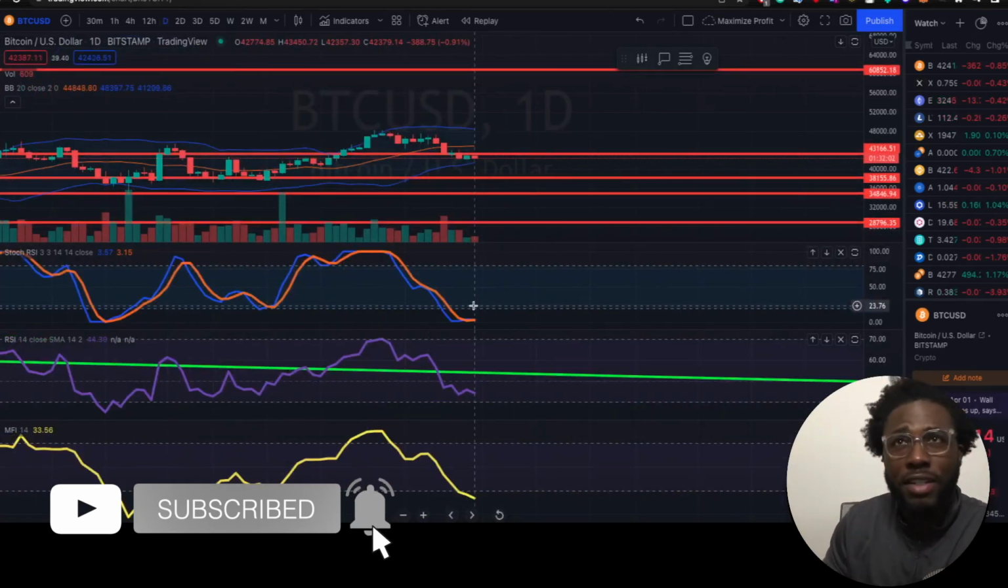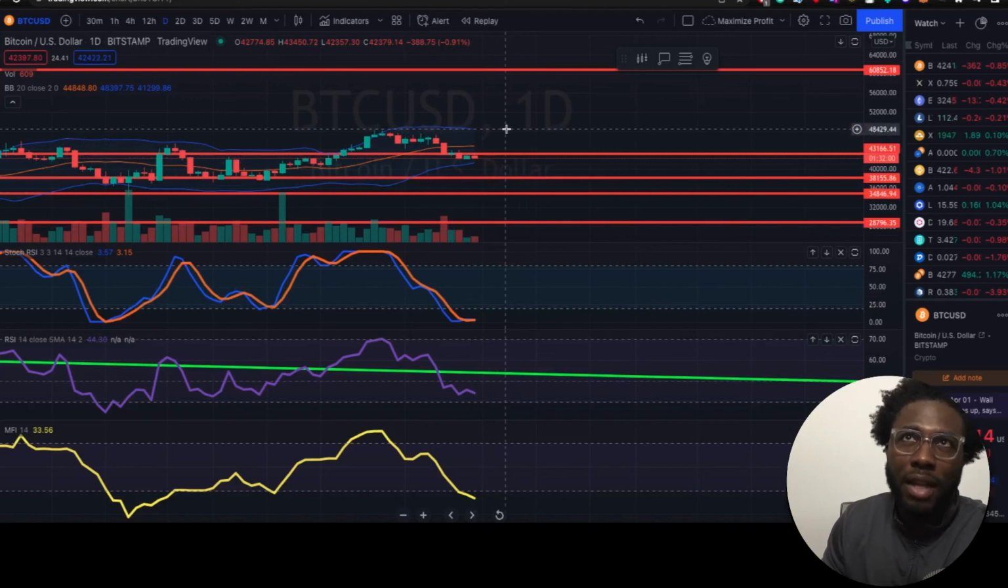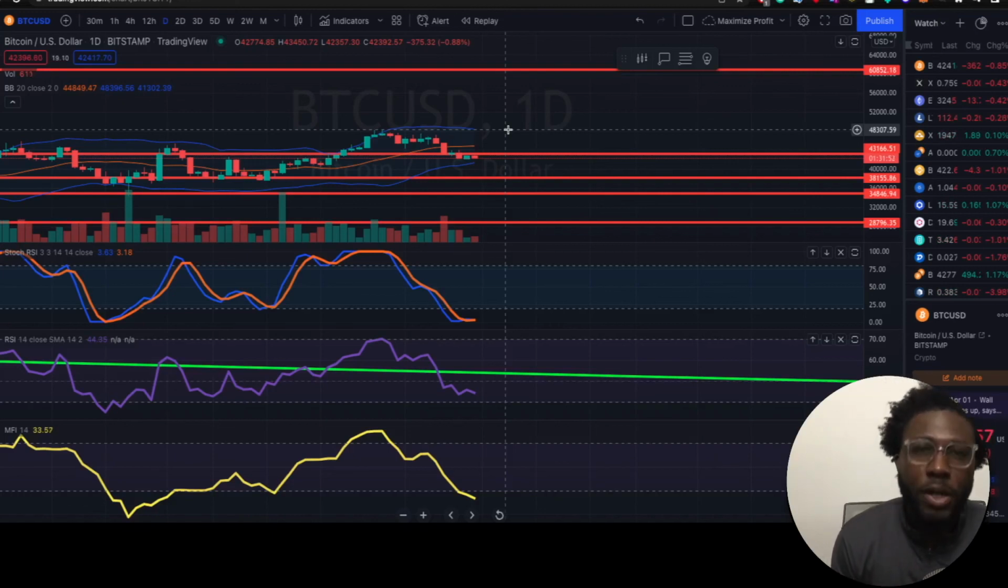Yeah, so we could see price come up a little bit, but I don't anticipate us breaking at these 48K. I could be wrong, but maybe some bullish news may come up this week and we break 48K. And if we do break 48K, we need to hold 48K, and then I'll become bullish.